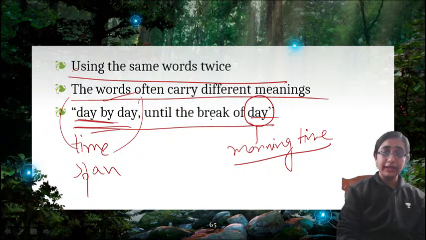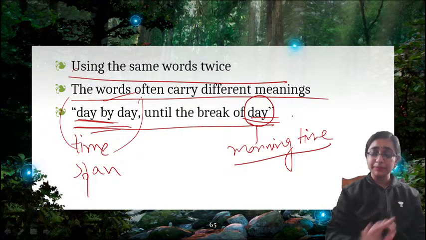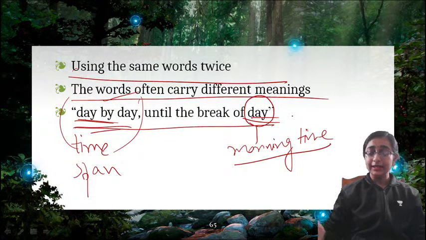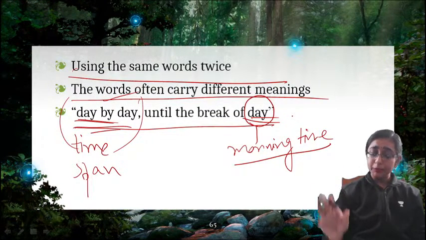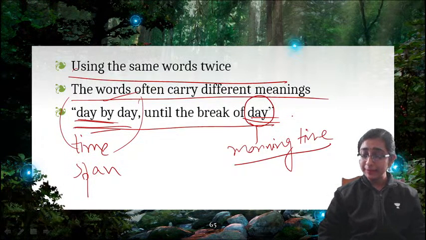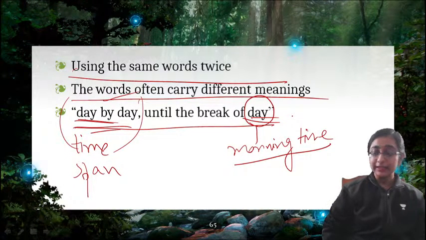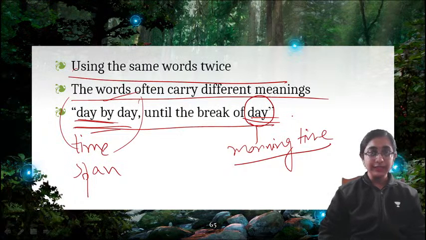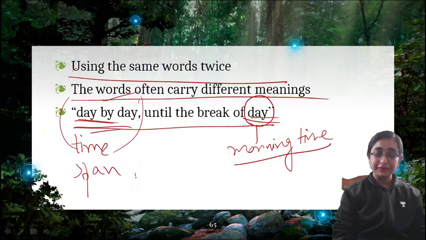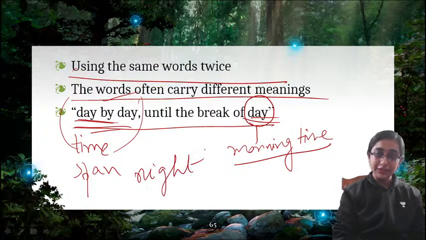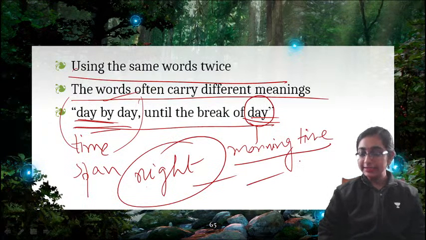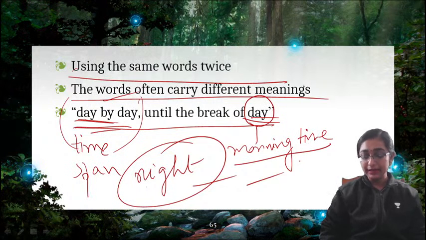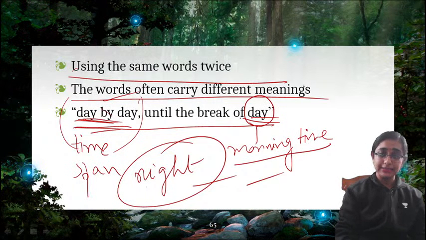Day by day, day and day, the words are the same, the spelling is the same. But if you say right and right, the pronunciation will be the same, but the spelling is not. Night also not. If you use the word night in two different senses, then it can be identical rhyme.